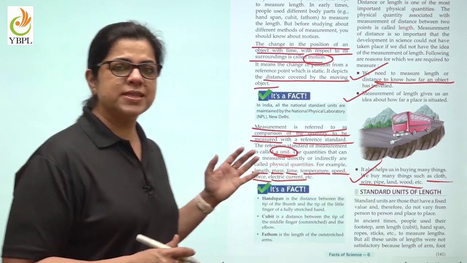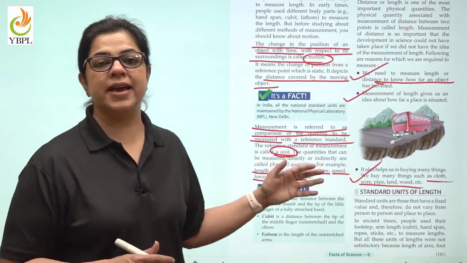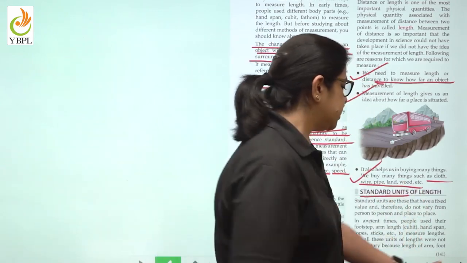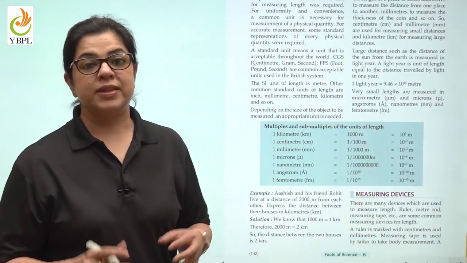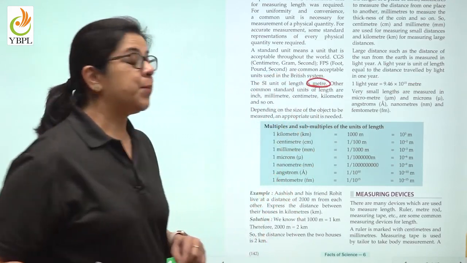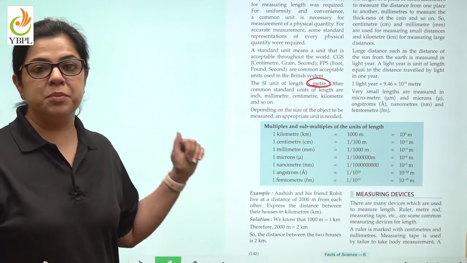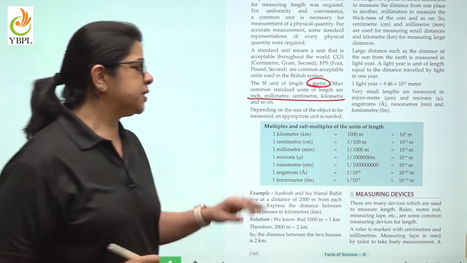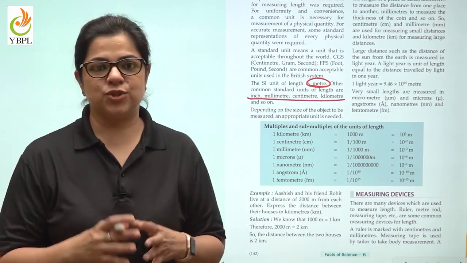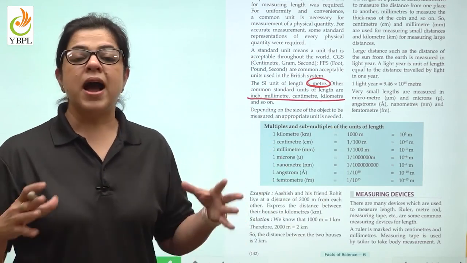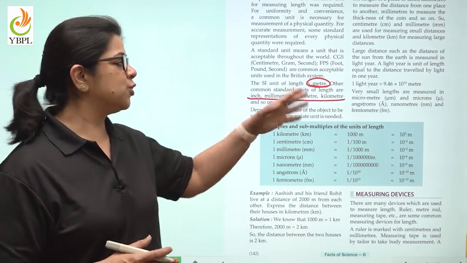Now, as we've just said, measurement is done against a standard unit. So, what are these standard units of length? The standard unit of length is known as meter. Other than meter, we also use inch, millimeter, centimeter, kilometer, etc. Depending on the thing that I have to measure, I am going to use these units.